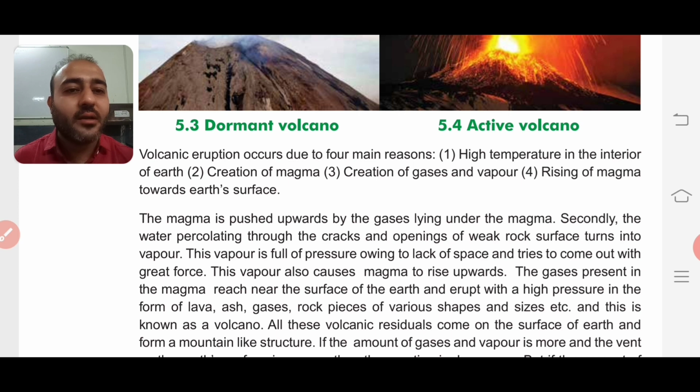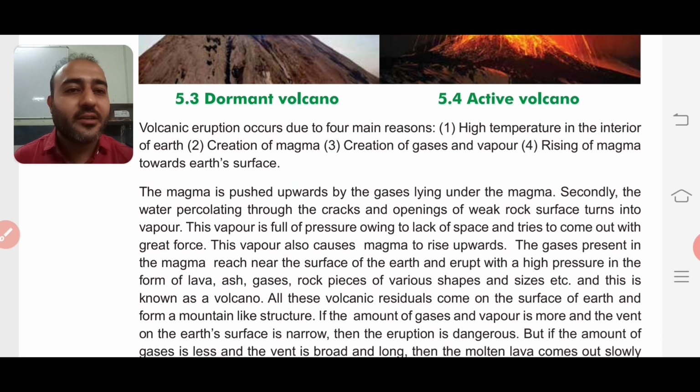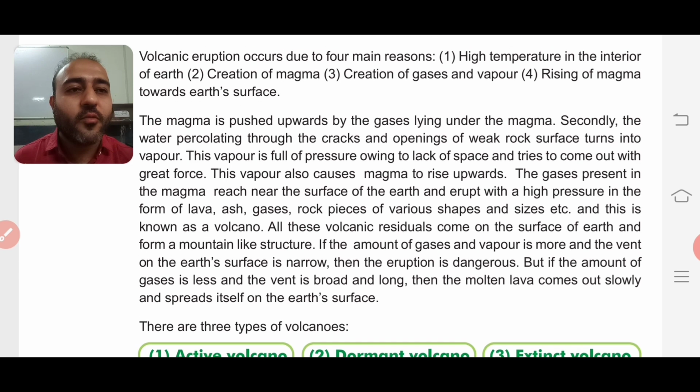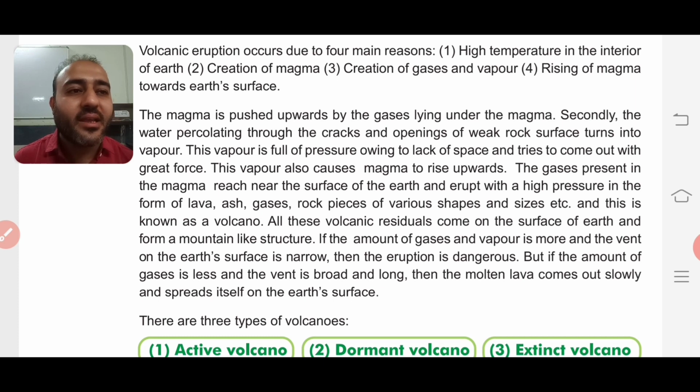Rising of magma towards Earth's surface, right? So these are the different reasons for volcanic eruption. The magma is pushed upward by the gases lying under the magma. So the magma is pushed upwards by the gases. So beneath the surface of the Earth there is a lot of gases, and due to that the magma is pushed upwards. Secondly, the water percolating through the cracks and openings of weak rock surface turns into vapor.